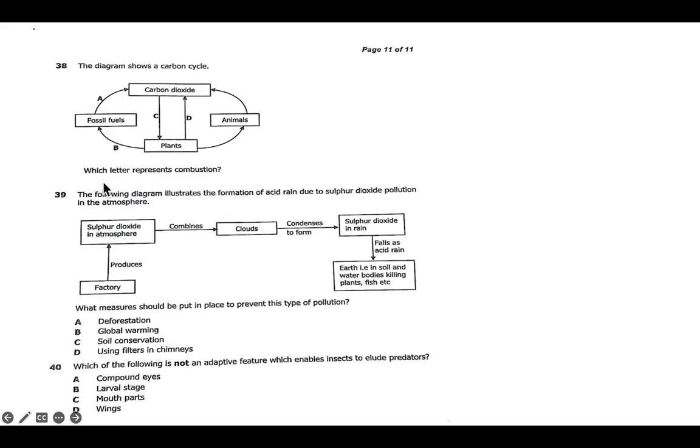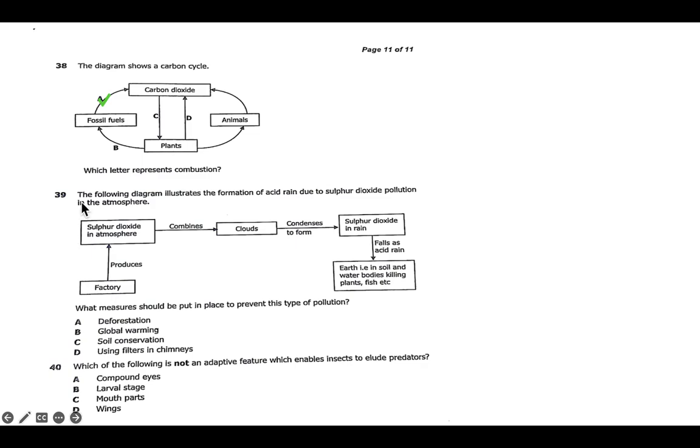Then we have combustion. So if they ask you which letter represents combustion, we have this one here. Fossil fuels. When fossil fuels are mined, they are refined and then used in car engines. So in the engines there is combustion, and combustion adds carbon dioxide to the atmosphere. If you look at the products of combustion, you have carbon dioxide and water. Based on the type, we have complete and incomplete. In complete combustion, we have carbon dioxide and water. So the option that corresponds to combustion is A.